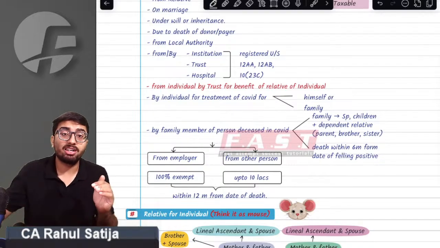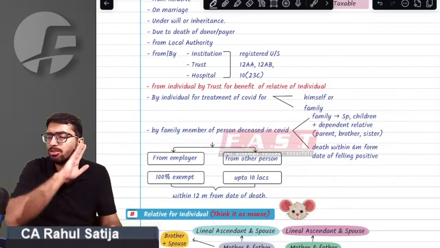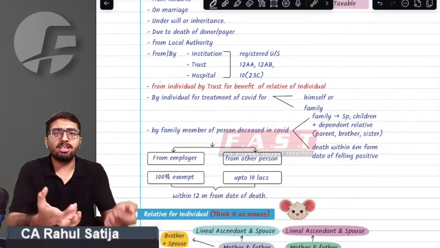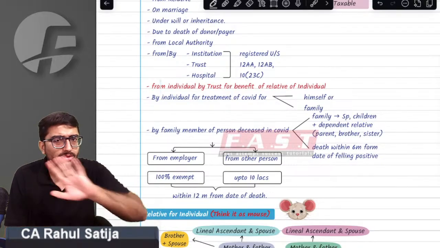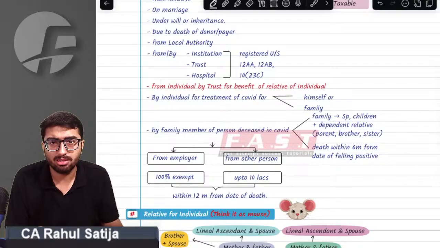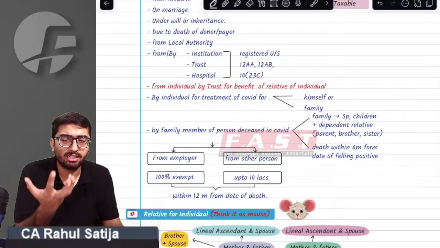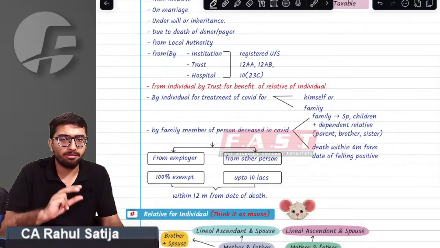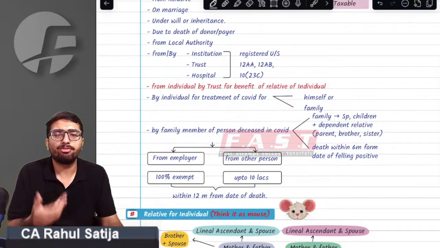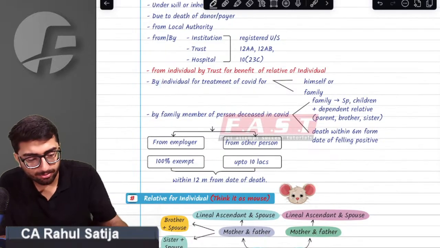So remember this point. If trust is receiving any money, if trust is receiving any asset at a lower consideration, it is not treated as gift to trust. If trust is giving a benefit to somebody, if trust is paying some benefits to poor, it is not treated as gift in the hands of the poor. So remember this thing. Trust is meant for the public welfare. So whenever trust receives something at a lower price, it is not gift for him. If trust pays anything, if trust gives any benefit to any poor, then it is not gift in the hands of the poor.